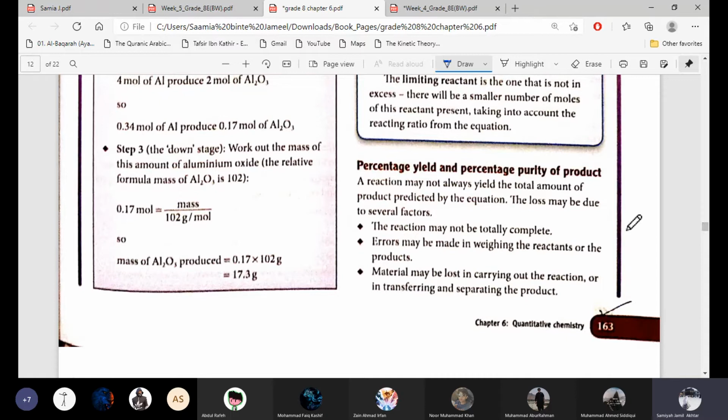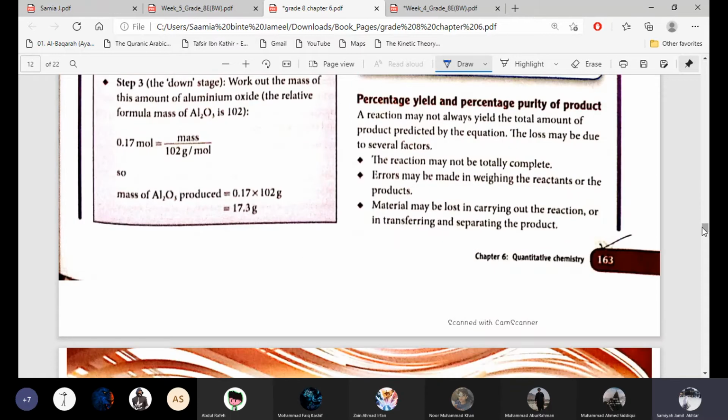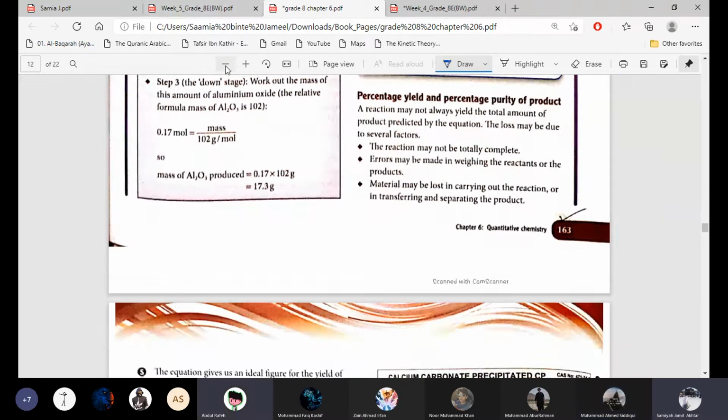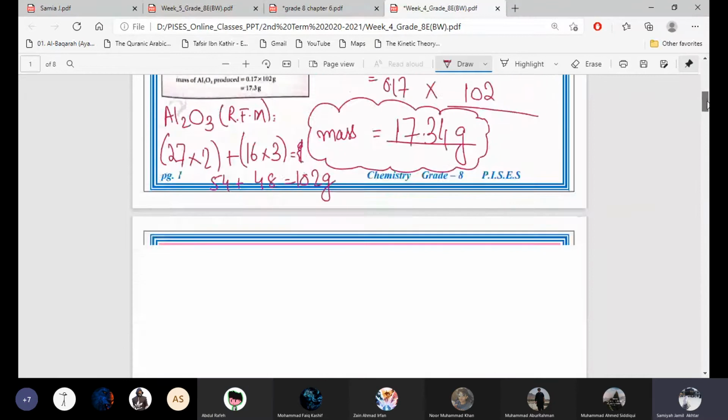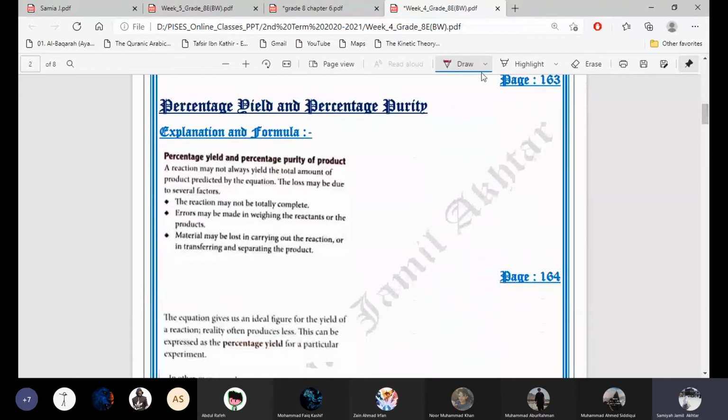Then we have percentage yield and percentage purity. So you did not study this, right? Percentage yield. No, ma'am. Okay, so I have to teach you from the starting. Okay, this is a really easy concept.